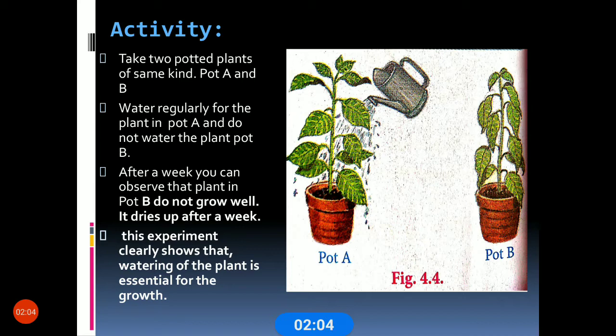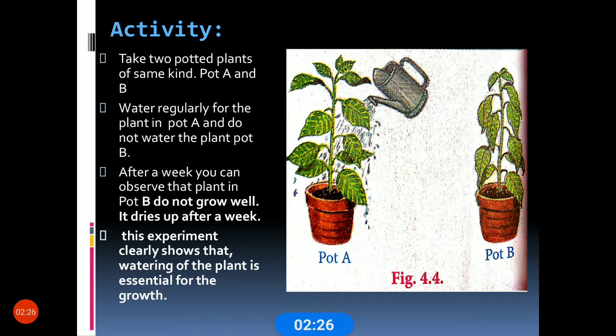Air, water, and sunlight are a must to grow well. Plants should be watered regularly, right from the small plant itself. Otherwise, the plant will not grow properly.